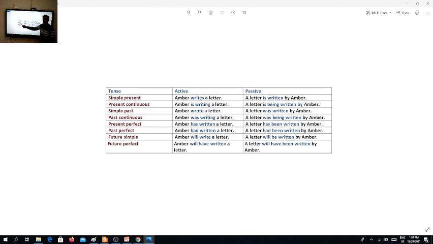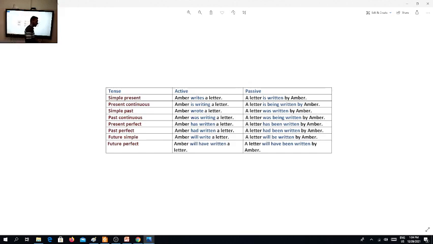Let's move to a different tense, which is the simple past. When I have a simple past, as here in the example, Amber wrote a letter. If I ask you where is the subject here, you would answer me that Amber is the subject. What about wrote? Wrote here is the verb. In this case, I have a past tense verb, verb 2, right? It's not verb 1, it's verb 2. Since I have verb 2, what about a letter here? A letter here is the object.